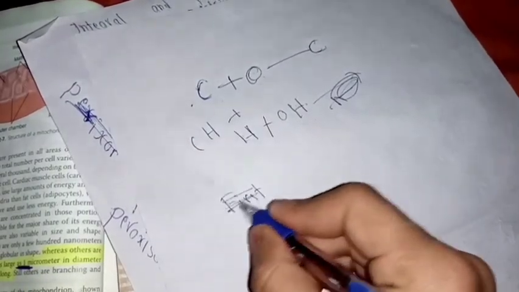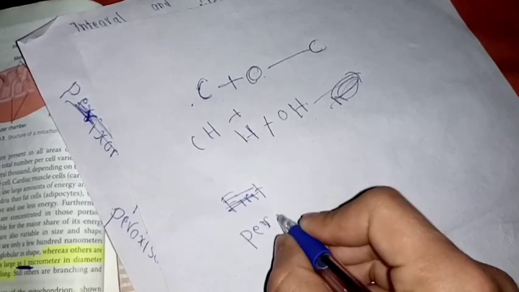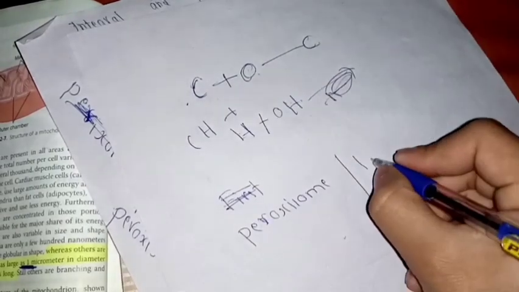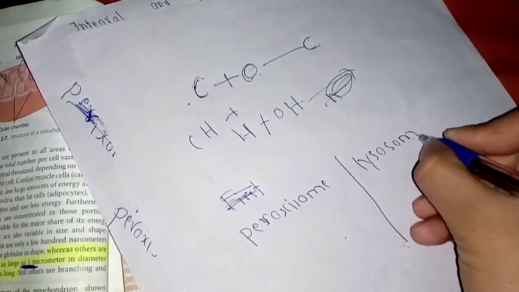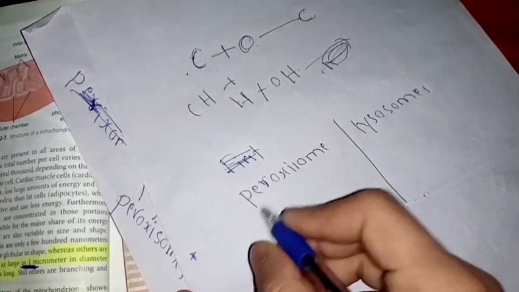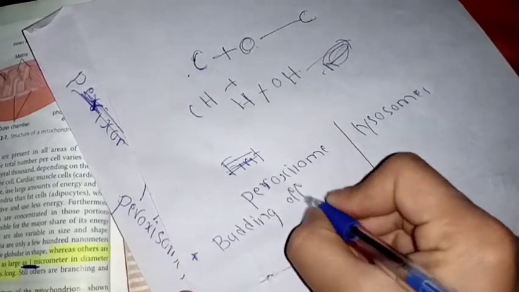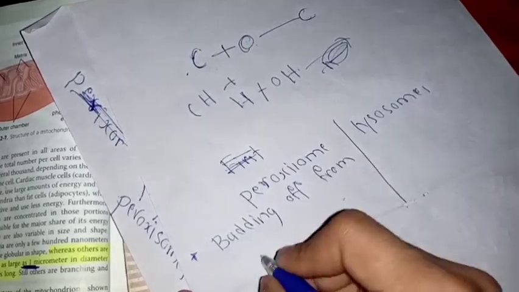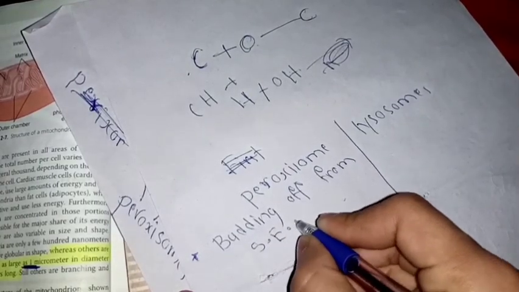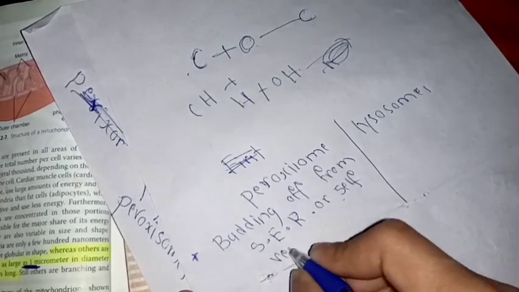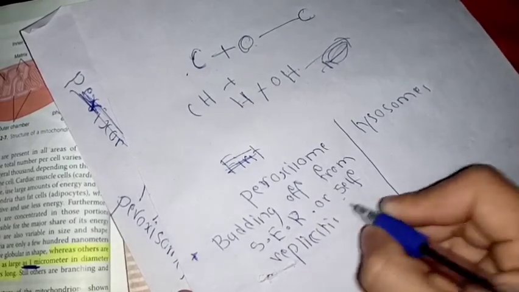If we differentiate the peroxisomes and lysosomes, how can we differentiate? First of all, the peroxisomes are budding off from the smooth endoplasmic reticulum, or they are self-replicating organelles of the cell.